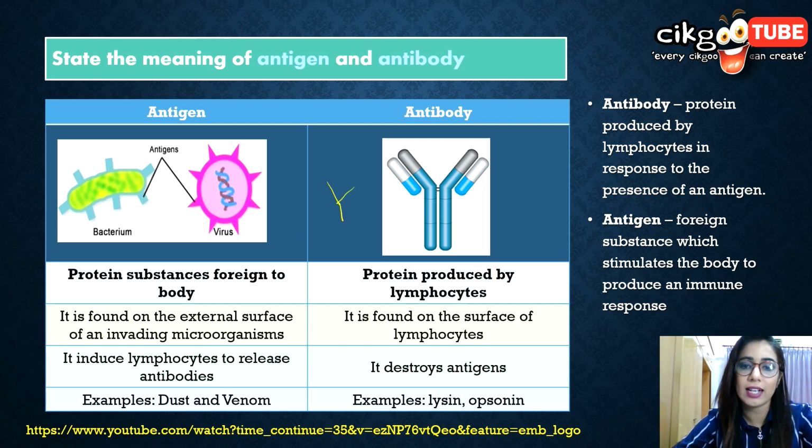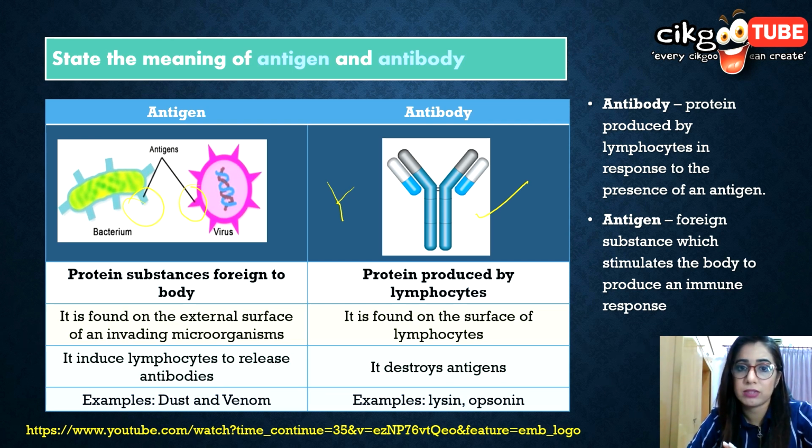If you see this kind of picture, then you know this is the antibody and these are the antigens found on the surface of the microorganism. Antibodies are the ones that destroy the antigen. Examples of antibodies are lysin, opsonin, and there are many other names.